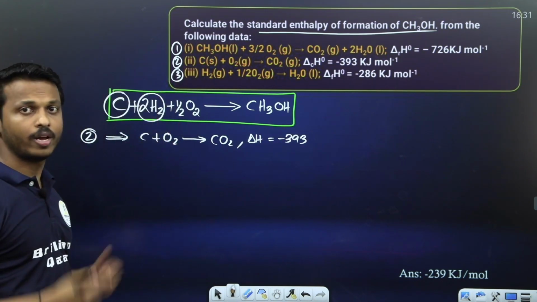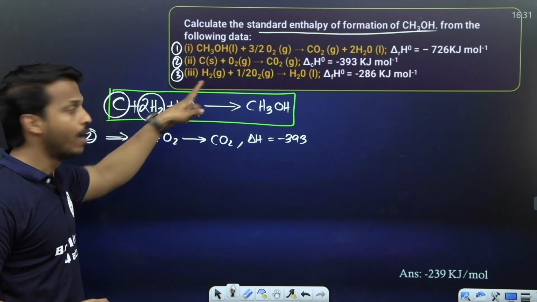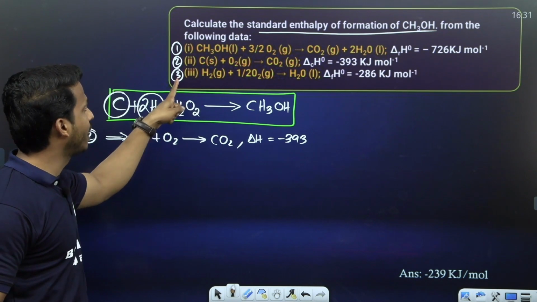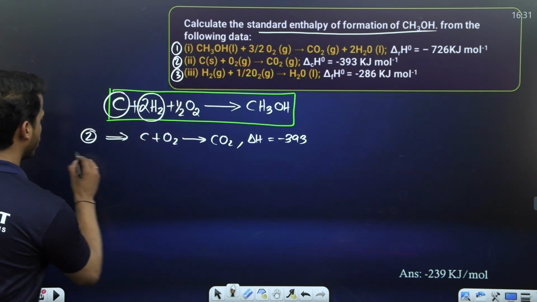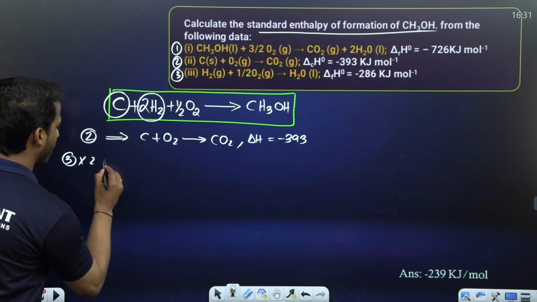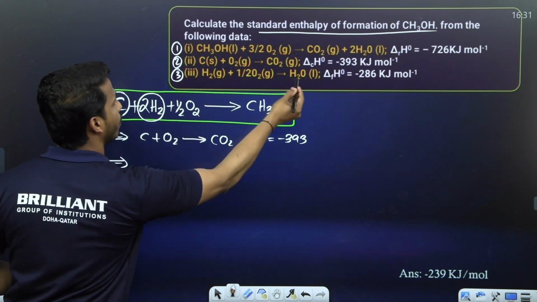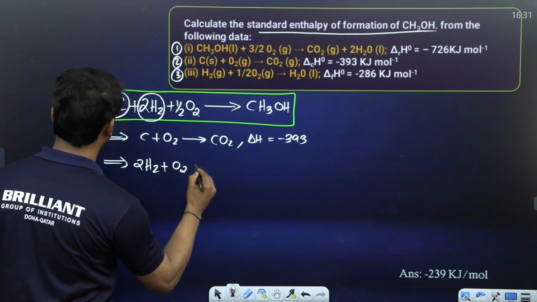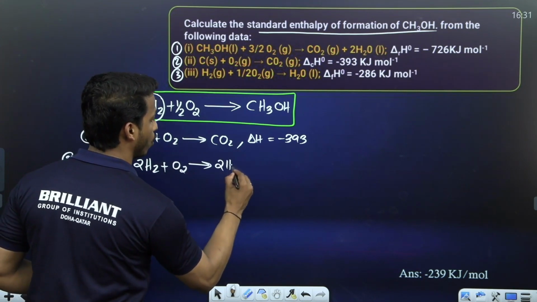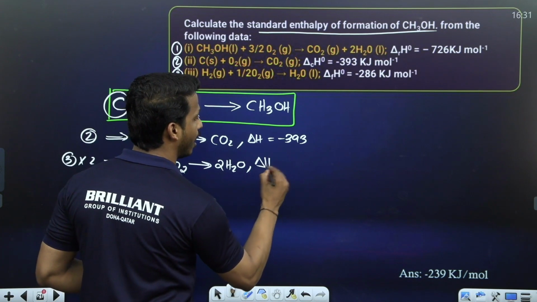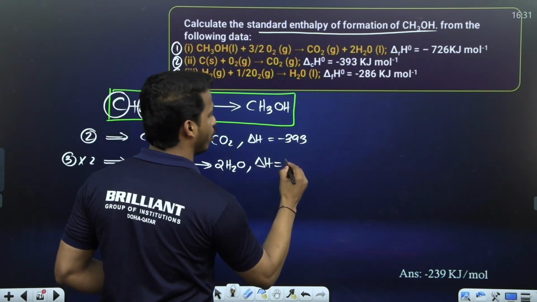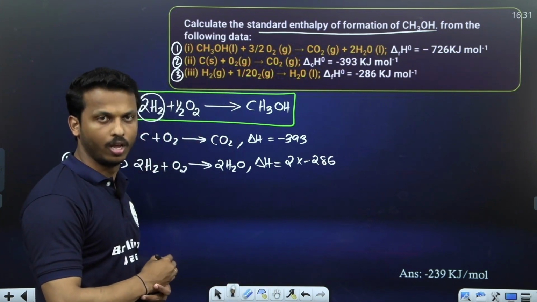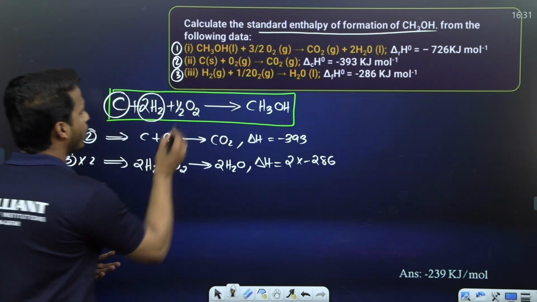What do you want next? Hydrogen. Where is hydrogen? Here we have hydrogen, right? But we want 2H2. Here we have only 1H2. What to do? The third equation, multiply by 2. If you multiply this equation by 2, what do you get? 2H2 plus O2 gives 2H2O. If you are multiplying with a value, it means delta H also you should multiply. So 2 into minus 286 kilojoule per mole. Clear all?